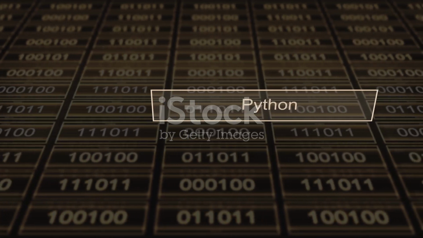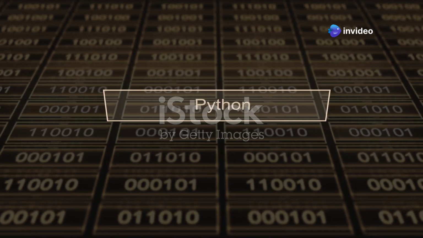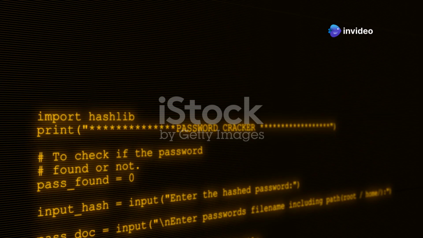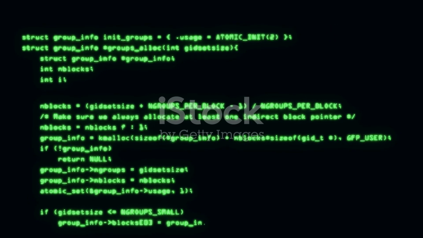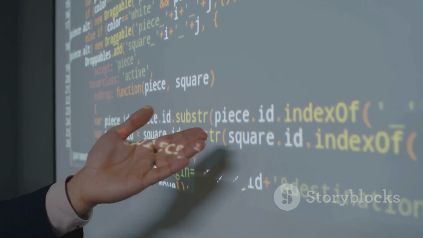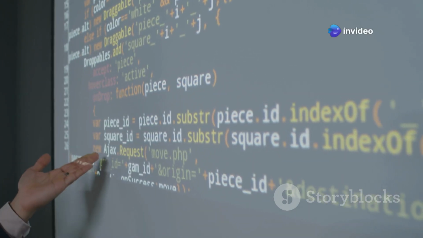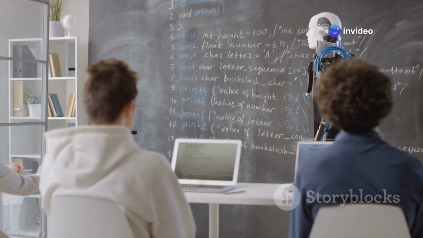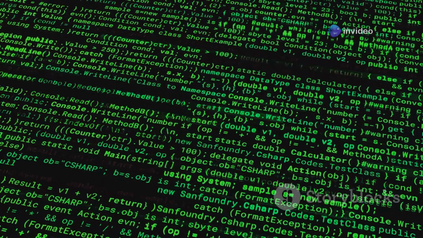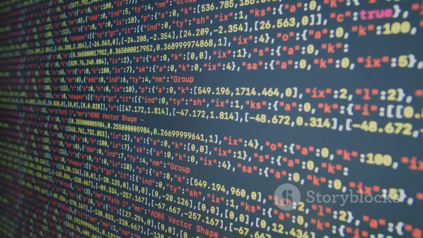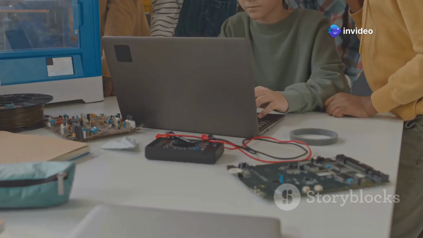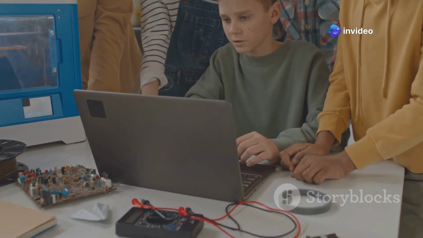Now that you're comfortable in the terminal, which is also called the shell, it's time to enter a new world, the Python Interactive Shell. This is a special place where you can speak the Python language directly. To get there, you'll type python3 into your terminal prompt and press Enter. You'll know you've arrived when the prompt changes from something like a $ sign to 3 greater than signs. This is called the Python REPL, which stands for Read, Evaluate, Print Loop. It reads your Python code, evaluates it, prints the result, and loops back to wait for more. It's a fantastic playground for trying out small snippets of Python code.